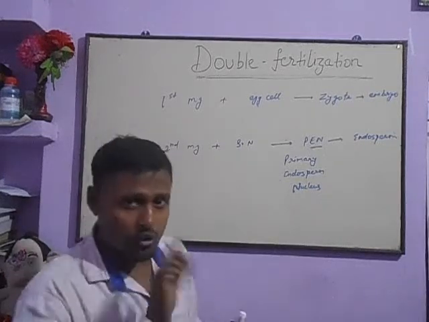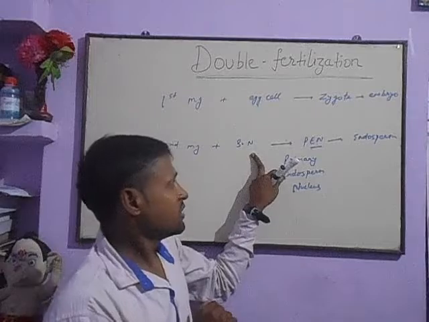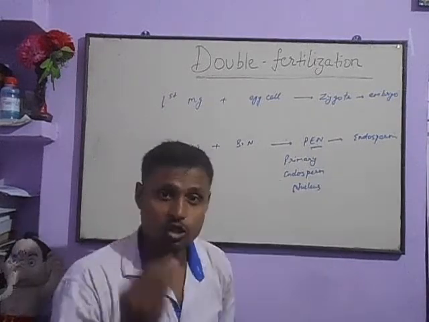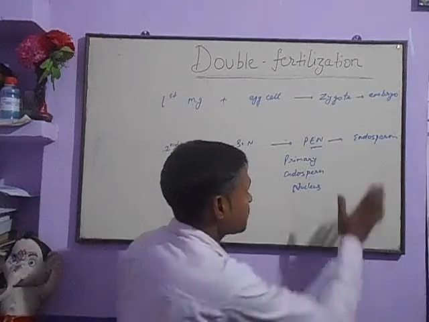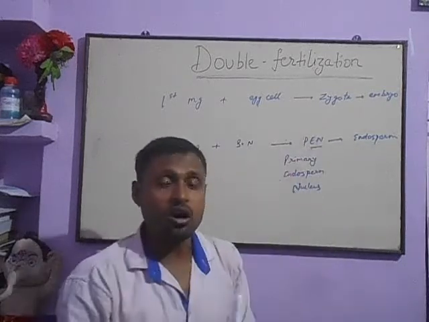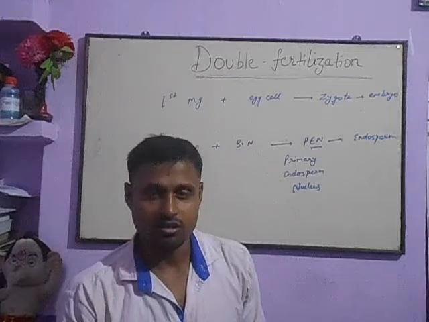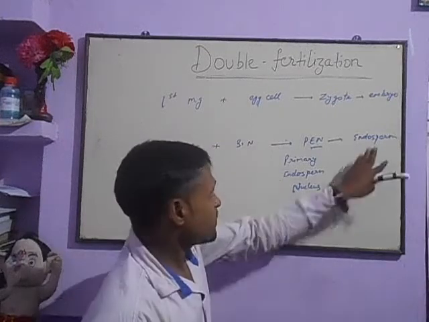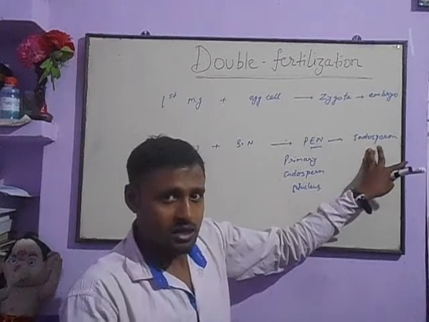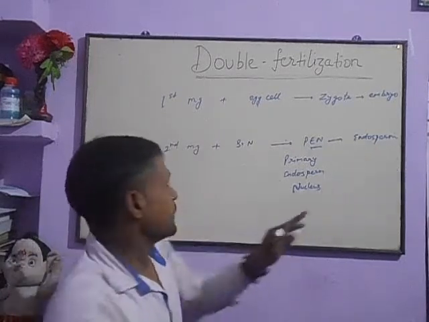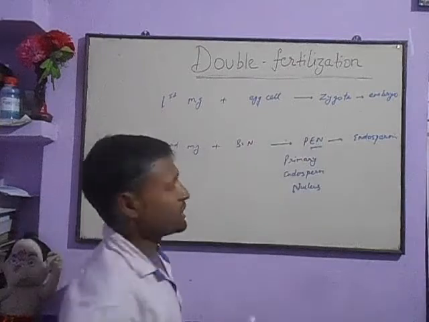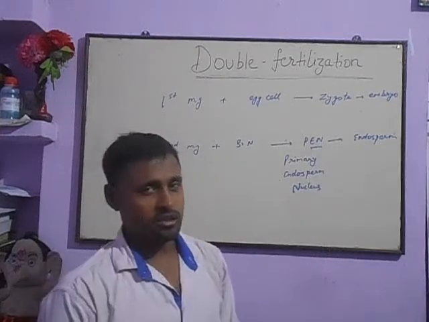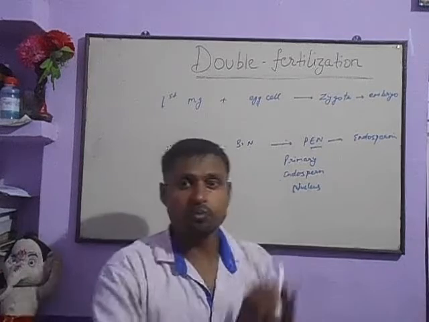But the second male gamete fuses with the secondary nucleus, and the resultant PEN will further develop into endosperm. It is very important information: endosperm is not a living individual, it will not develop into a plant. We will discuss later what the function of endosperm is. So in these two types of fertilization, in which fertilization is a new individual produced?